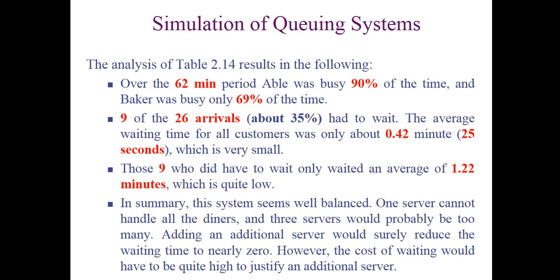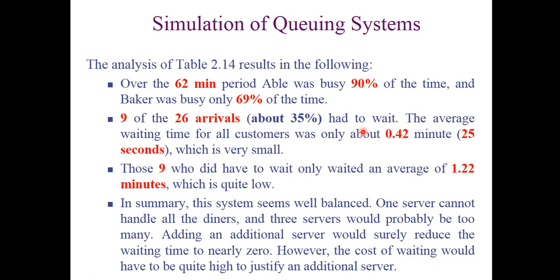So, analysis of this simulation. Over the 62 minute period, Abel was busy for 90% of the time, and Baker was busy for 69% of the time, just doing the calculation with the rules that we have seen previously.